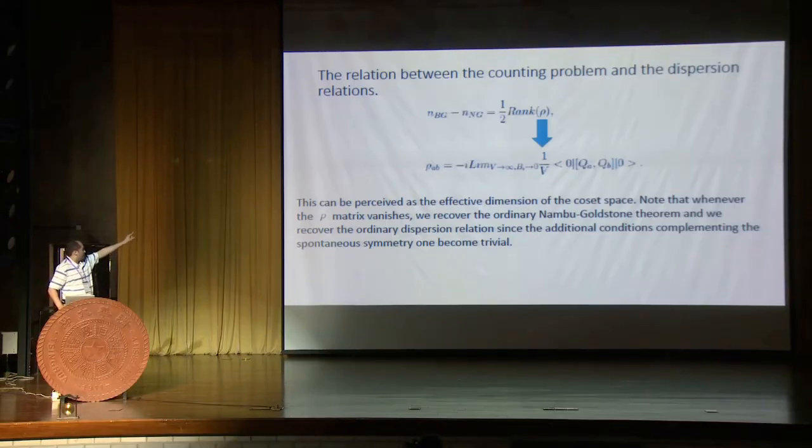The number of broken generators minus the number of Nambu-Goldstone bosons is equal to 1/2 the rank of the matrix rho. The matrix rho is defined in this way by the commutator of the canonically conjugate pairs of broken generators.